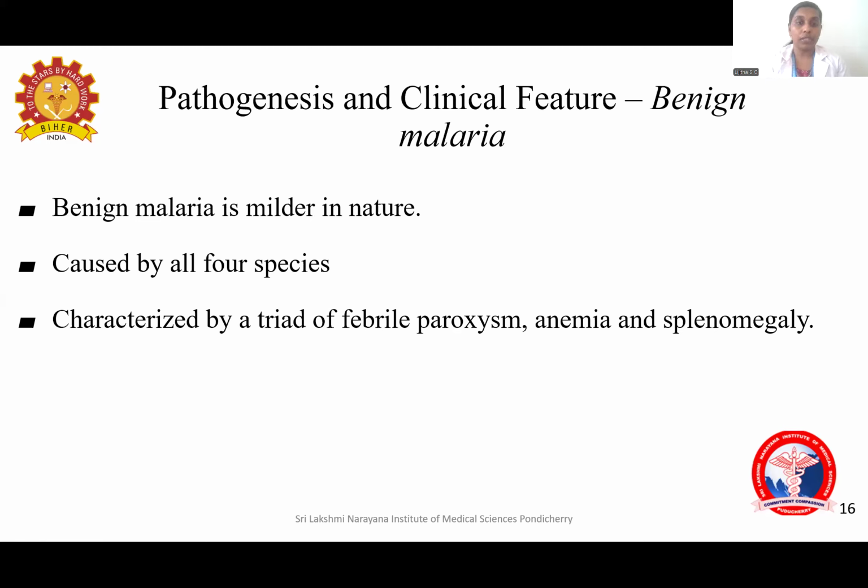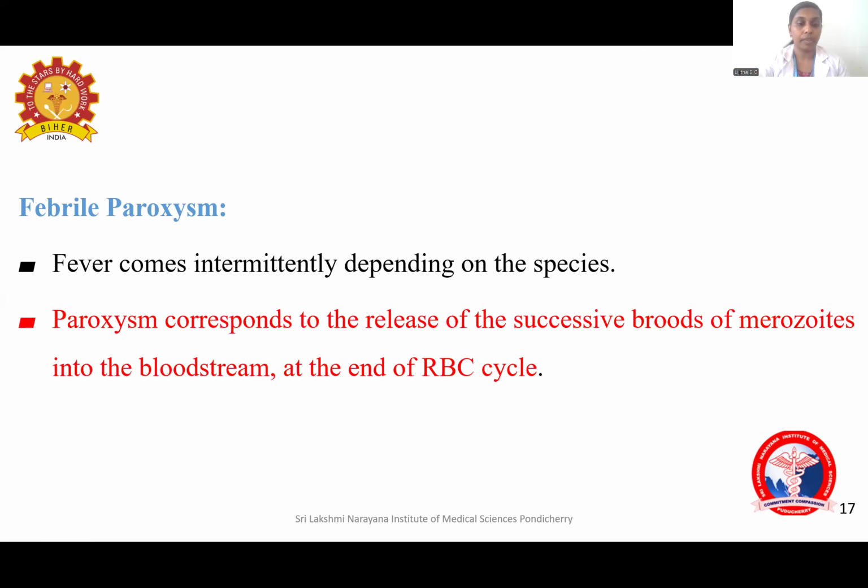Now coming to the pathogenesis and clinical features in benign malaria. Benign malaria means symptoms are milder. It is caused by all the four species and it is characterized by a triad of febrile paroxysm, anemia and splenomegaly. This is the triad, the three clinical manifestations. This triad will be seen in case of benign malaria.